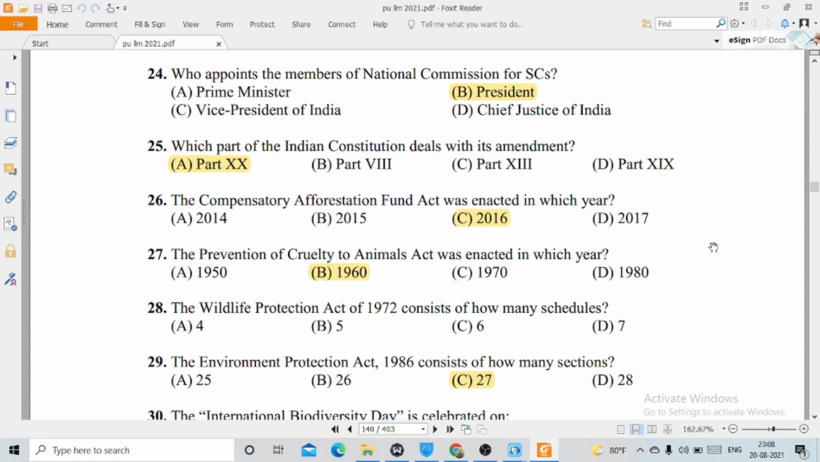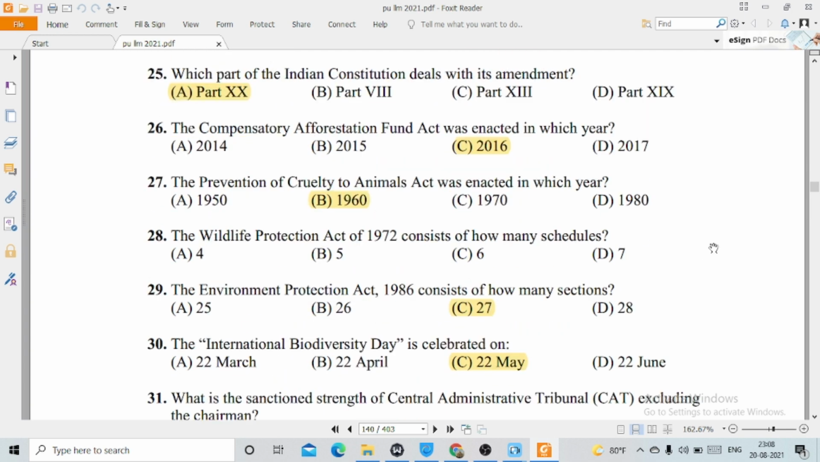26, the Compensatory Afforestation Fund Act was enacted in which year? This is option number C, 2016. 27, the Prevention of Cruelty to Animals Act was enacted in which year? This is option number B, 1960.